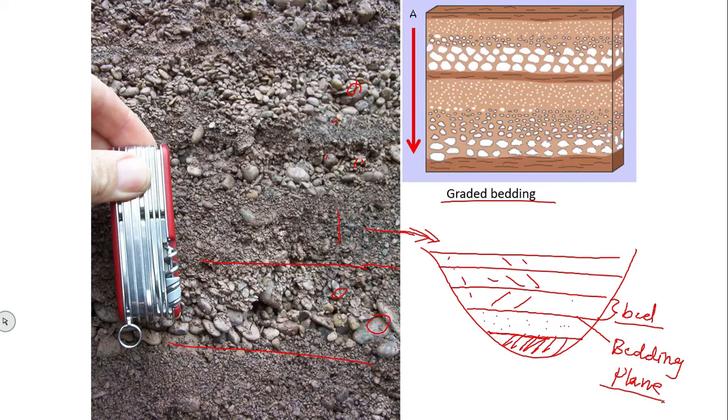So, here you can see this is one bed, which consists of larger grains, smaller grains, and fine grains. In the same way, the second layer, second bed, again has larger grains, smaller grains. The reason behind this we will discuss while we discuss sedimentary rock, but right now remember sedimentary rocks have beds, layers.